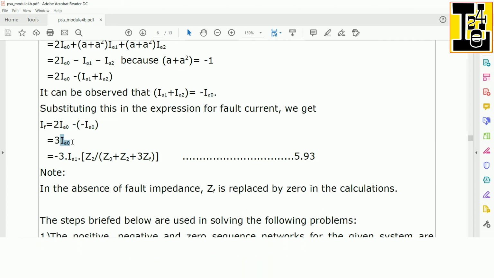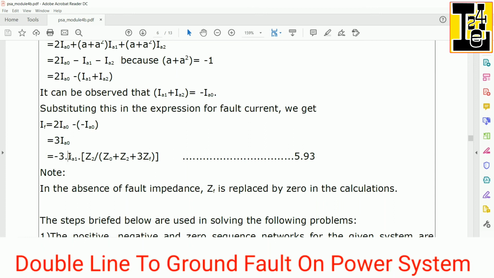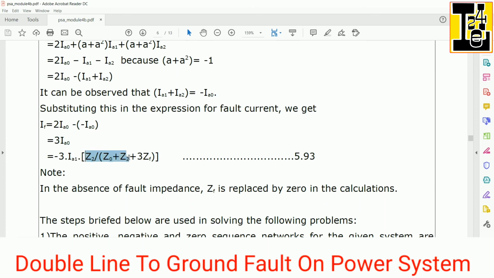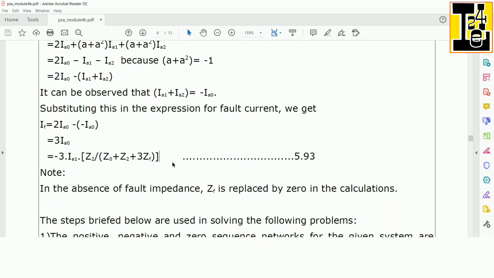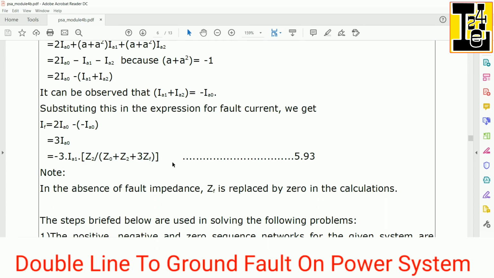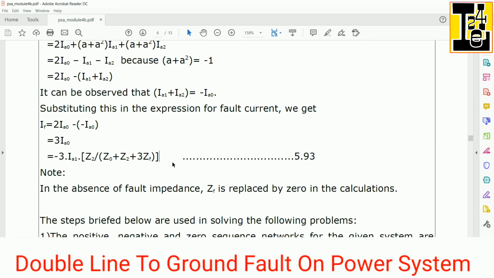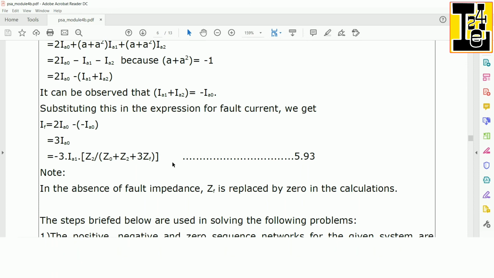Further, IA0 can be expressed as IA1 into bracket Z2 divided by Z0 plus Z2 plus 3ZF. So this is the expression for the fault current. If in case ZF is not there, just simply substitute ZF is equals to 0 in the calculations.